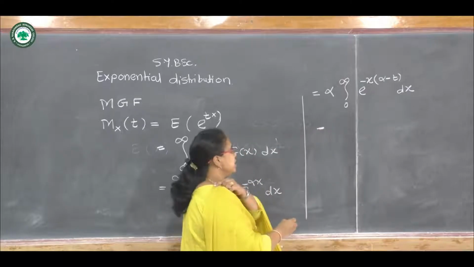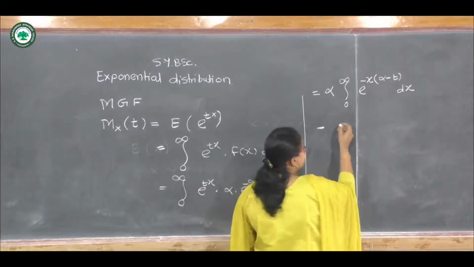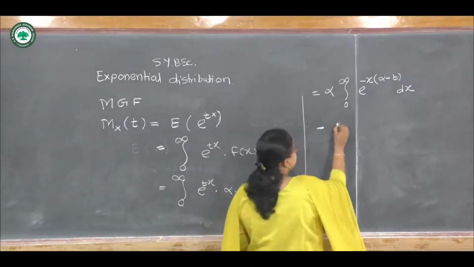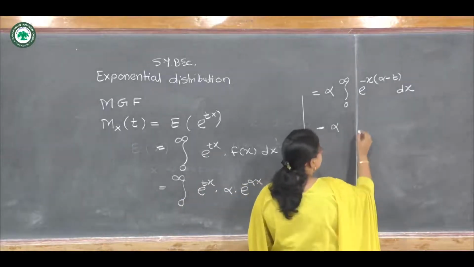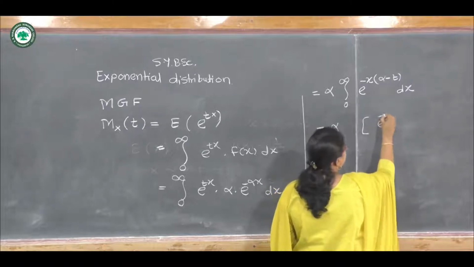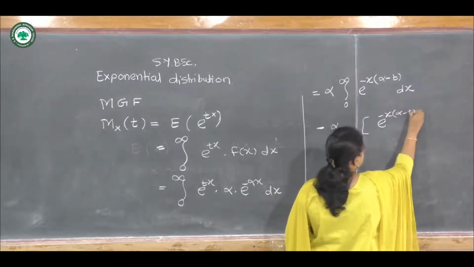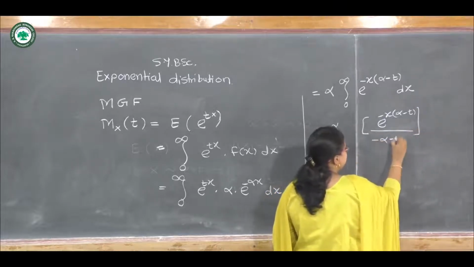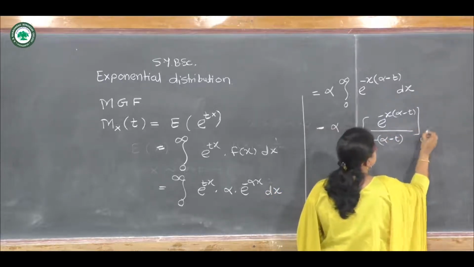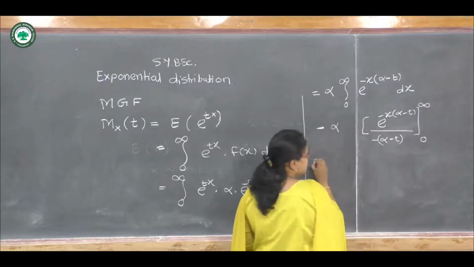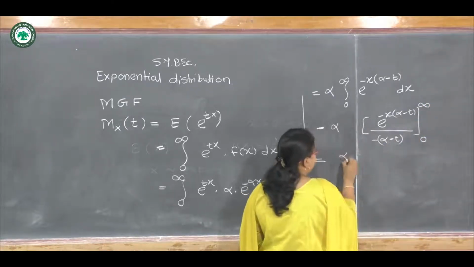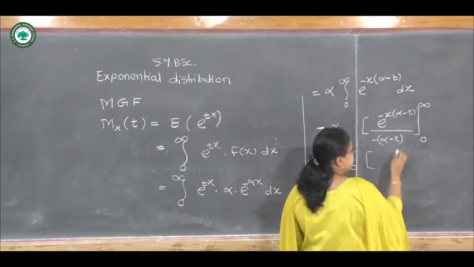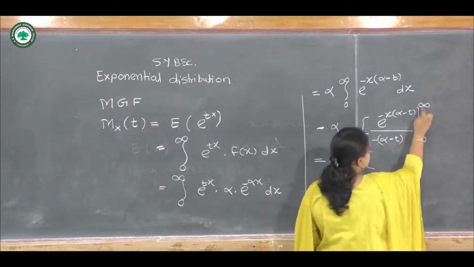Now we will solve this integration by using the regular method, or we can use the gamma function. I am using the regular method. It gives e raised to minus x times (alpha minus t), divided by minus (alpha minus t), from 0 to infinity. Now alpha upon alpha minus t, and I will invert these two limits.